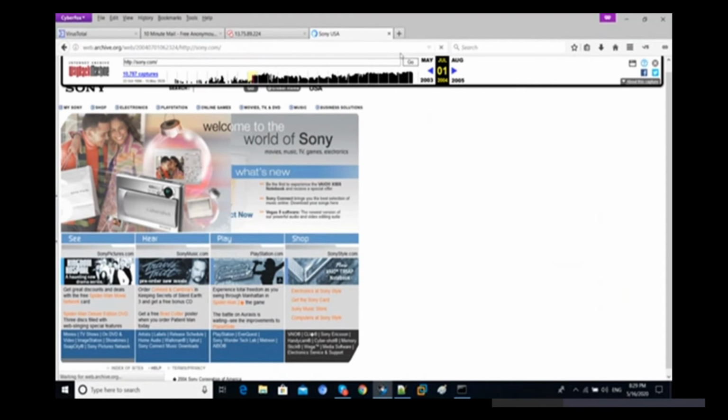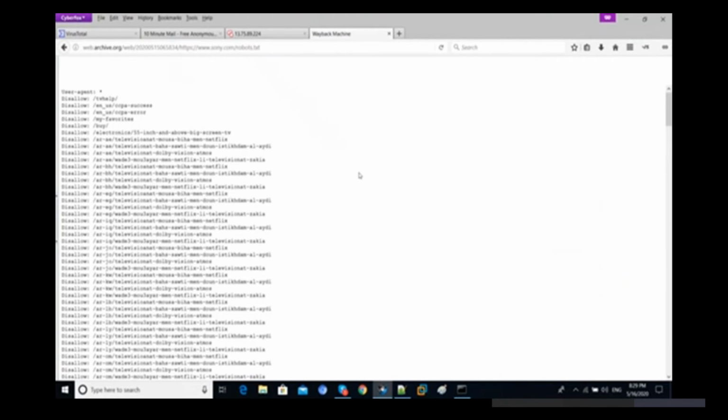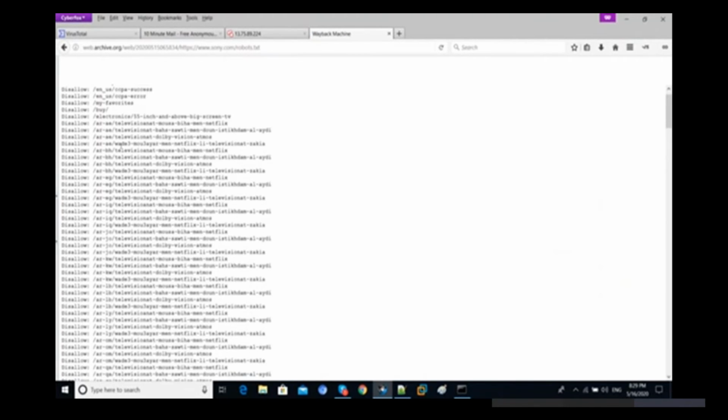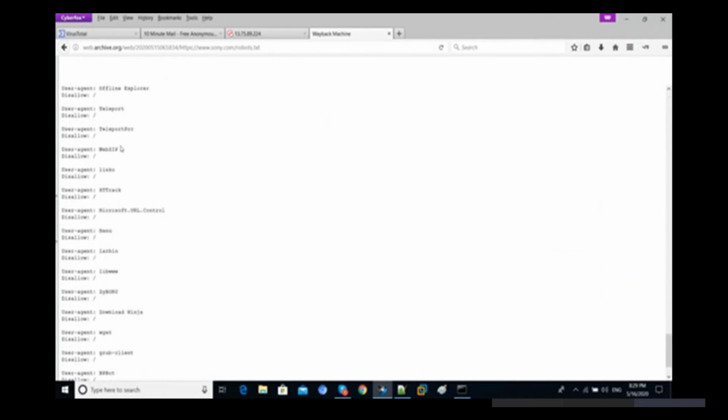Like this, if you want to find out whether robots.txt is available for this site or not, let's see whether we are getting any robots.txt result. And you can see we are getting the Sony robots.txt, right? So this is the way. Currently maybe sony.com is not allowing that, but we can go into the past and easily find out whether robots.txt was allowed previously.